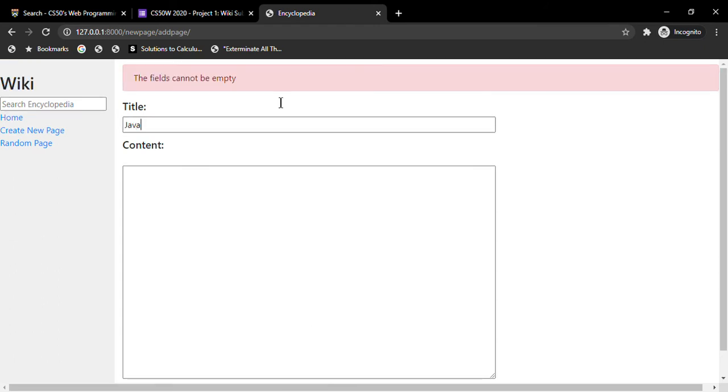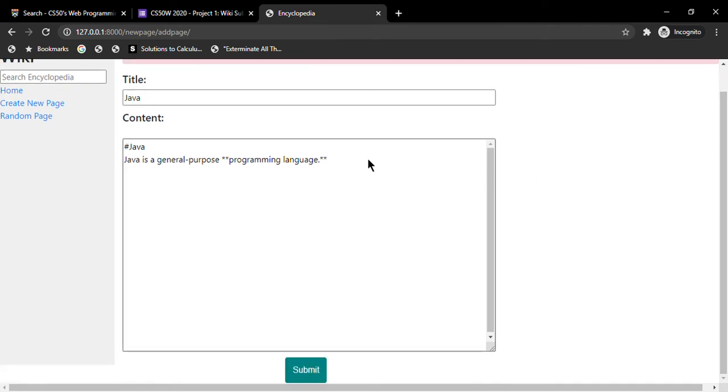Now if I type in Java, I'll have to write in the markdown content in the text area. I can write in whatever piece of information I want to, like Java is a general purpose programming language. Now when I press the submit button, it's going to redirect me to a new page that is created called Java. To see if the markdown content is actually being converted to HTML, I have typed in these double stars, which converts the text into bold.